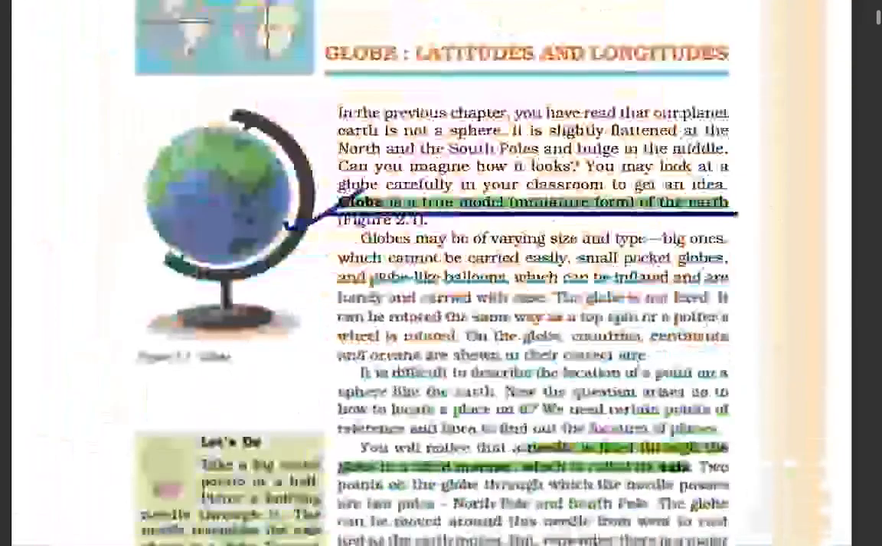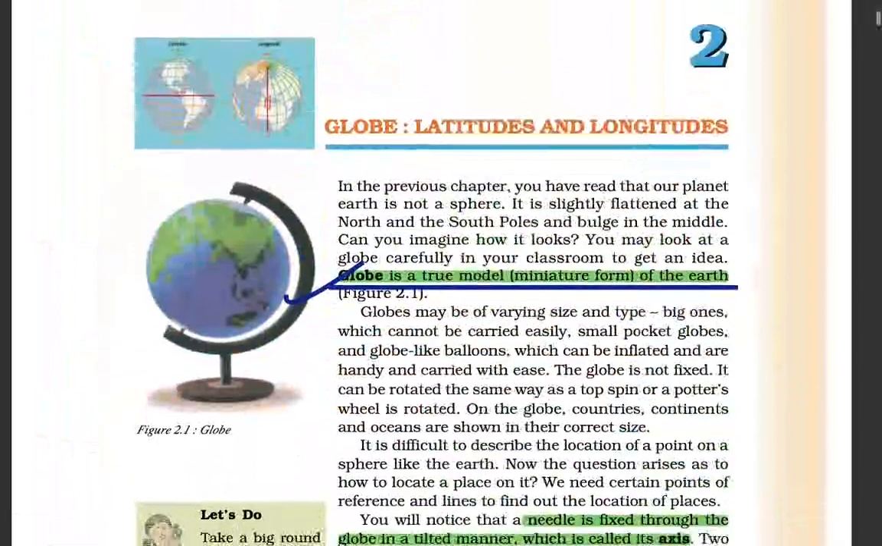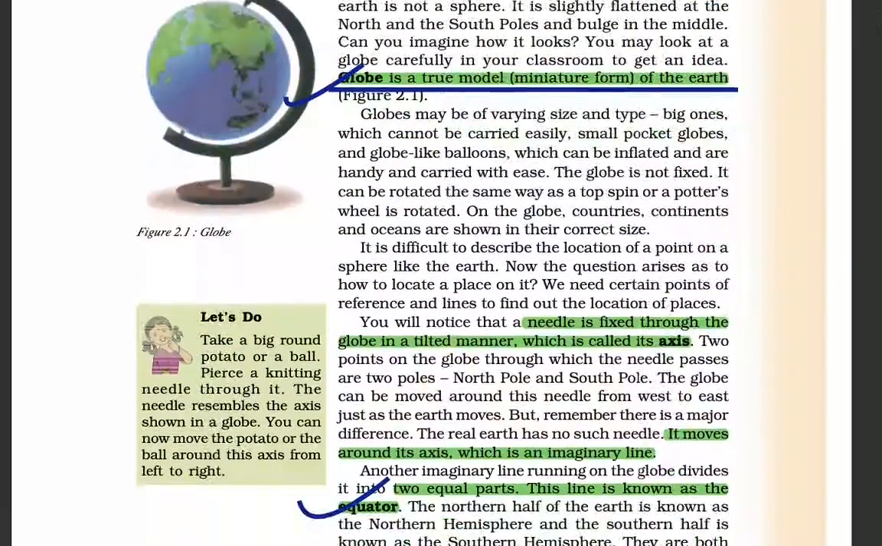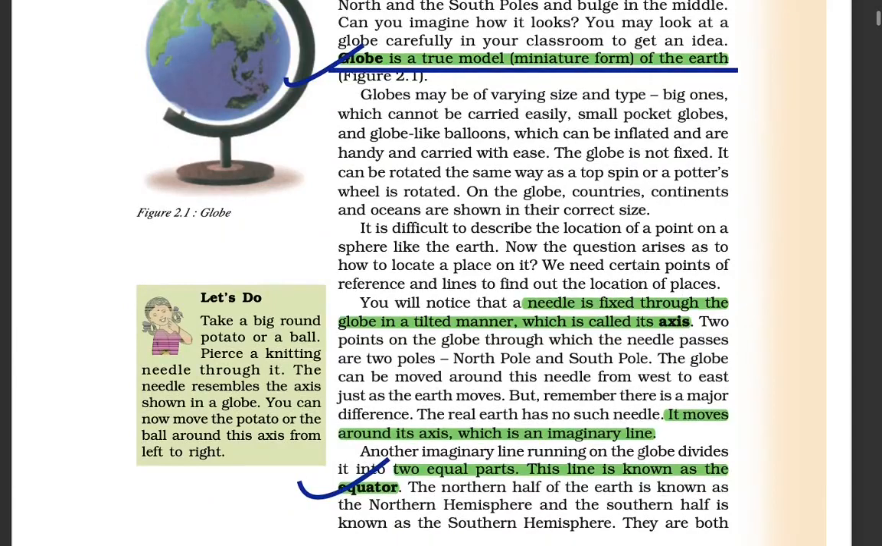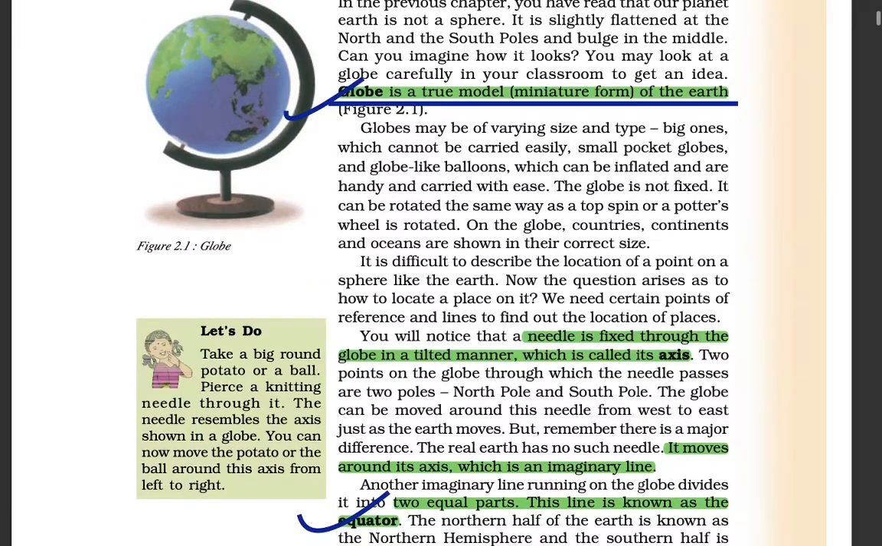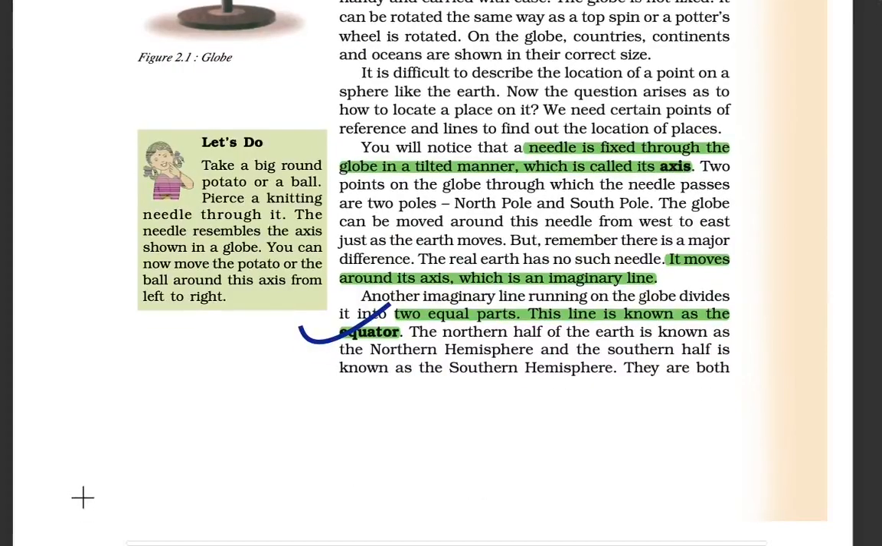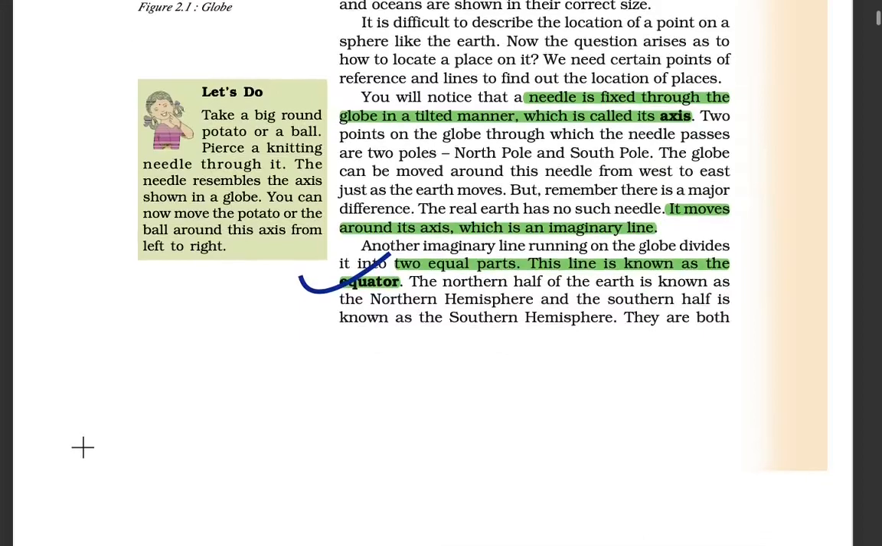Then coming to the next, we have globes, latitude and longitude. A globe is a true model or miniature form of the Earth, that is, a small one. When we study in the history section, we will see the miniature paintings which were used by scribes to illustrate their writing. So this is what we will do, interactive learning and integrated learning.